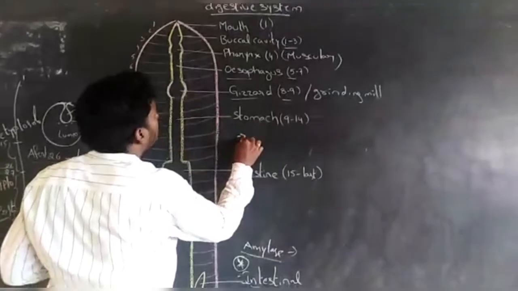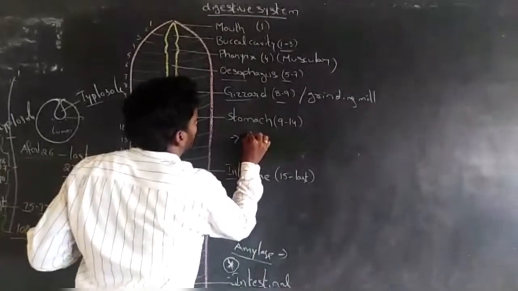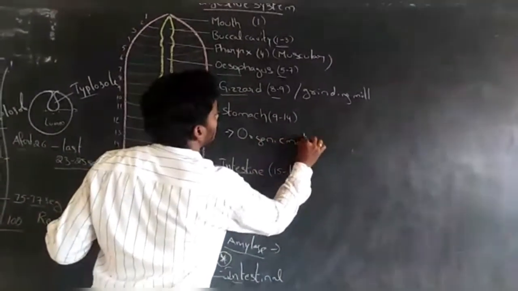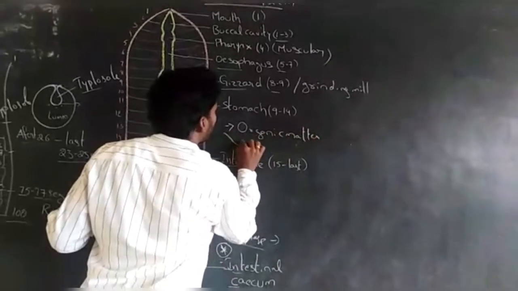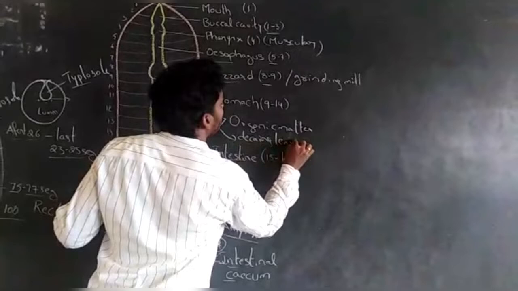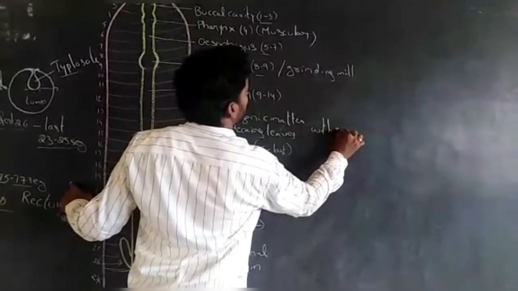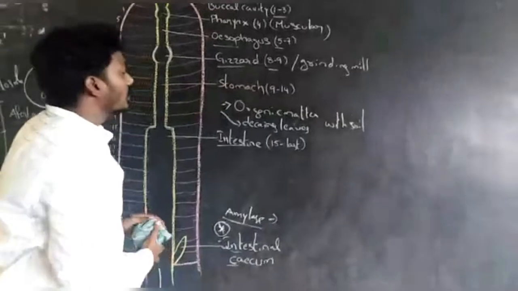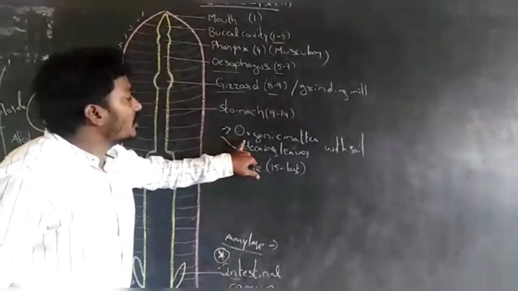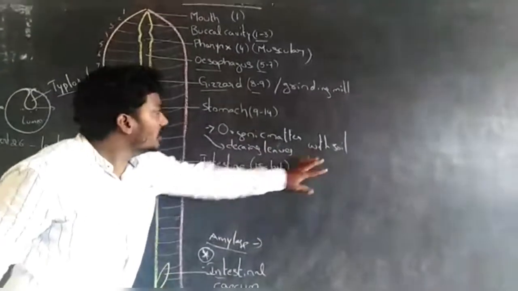The food of the earthworm contains organic matter and decaying leaves with the soil.